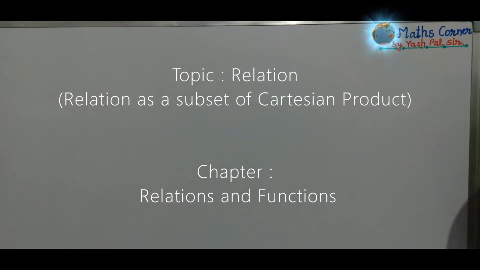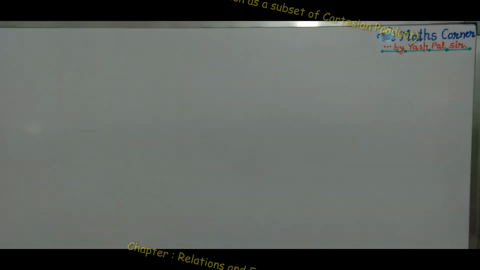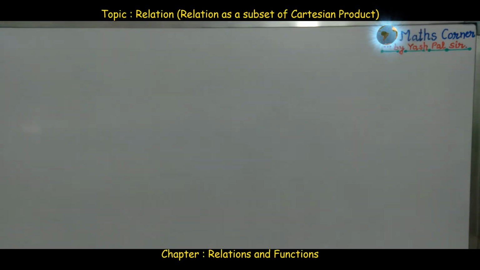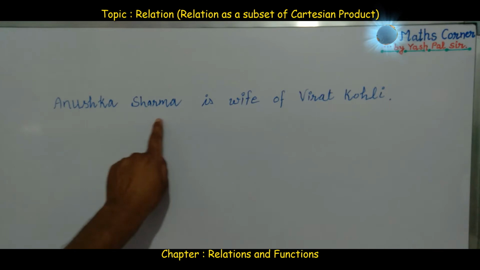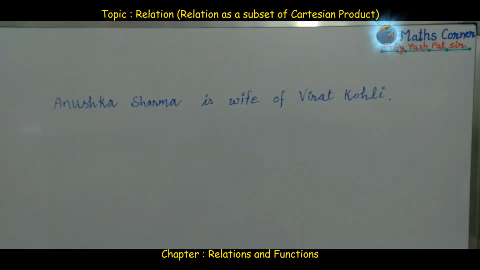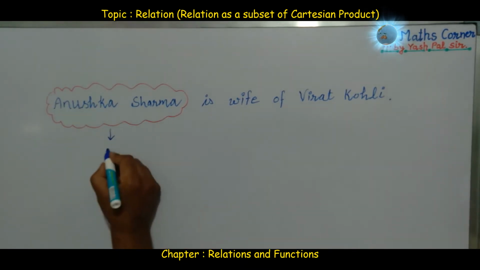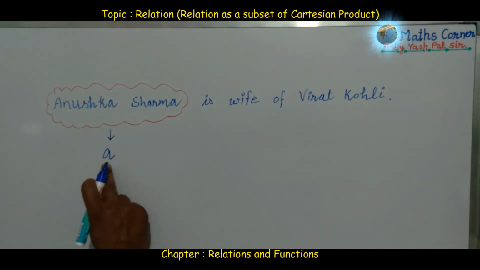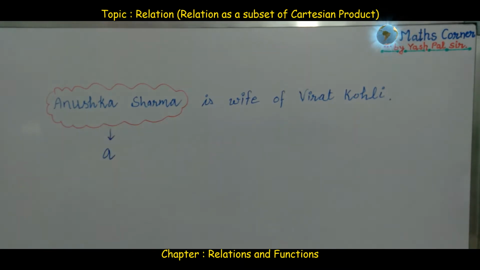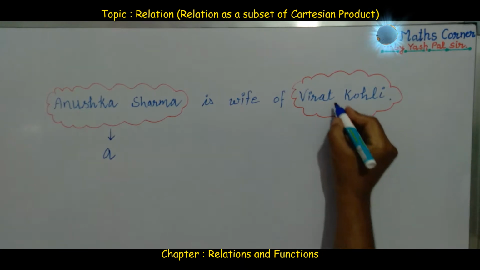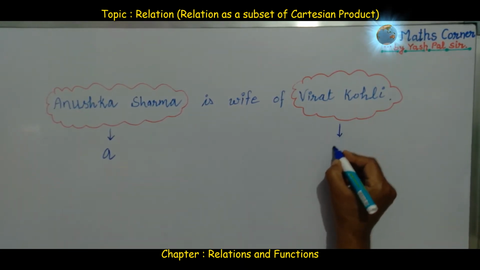Before proceeding towards today's topic, let us discuss the main points we studied in the previous video. Let us see one example. Anushka Sharma is wife of Virat Kohli. In short, we can also write this as, let us say, Anushka Sharma, we name this as A. A is the name Anushka Sharma. Similarly, here Virat Kohli, we name this as V.